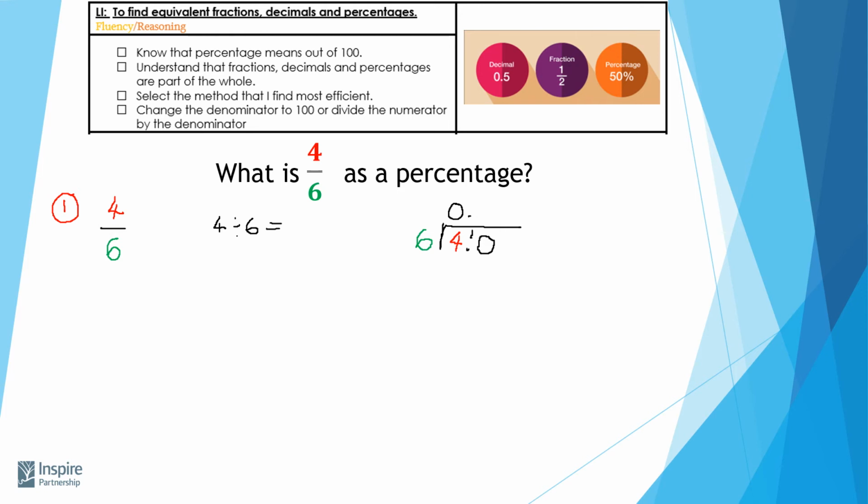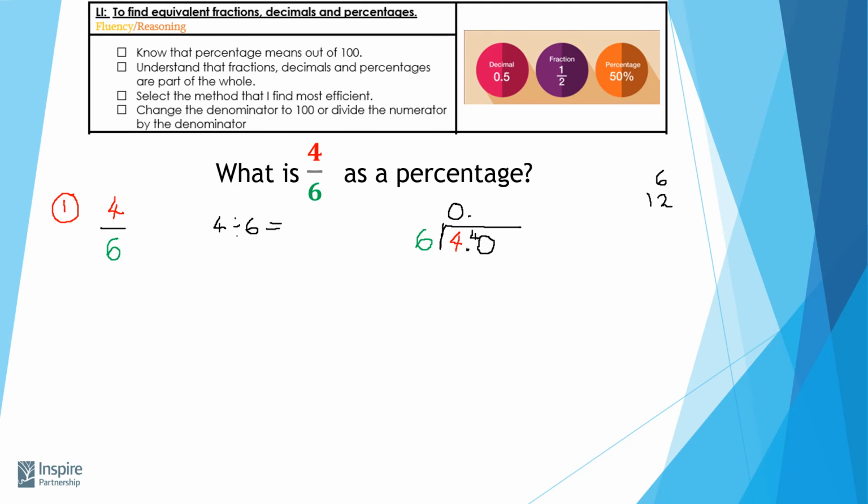Now, the number I haven't used yet is 4. It has not been used, so I need to make sure I exchange it into the tenths column. Now I need to think, how many times does 6 fit into 40? Now again, if you're not quite sure about your 6 times tables, let's write them out to the side.